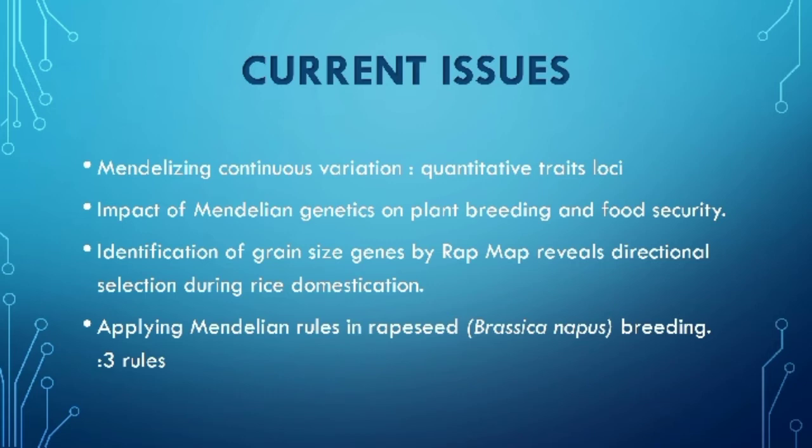Lastly, applying Mendelian rules in rapeseed, which yields rapeseed oil or canola oil. The systematic use of Mendel's rules has had a major influence on the advancement of many characteristics of seeds, such as tolerance to biotic and abiotic stress, higher yield, and better seed quality.